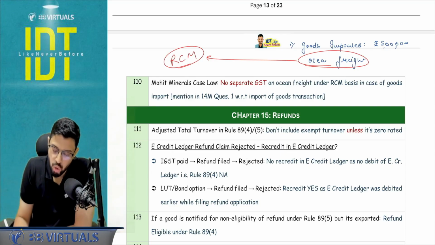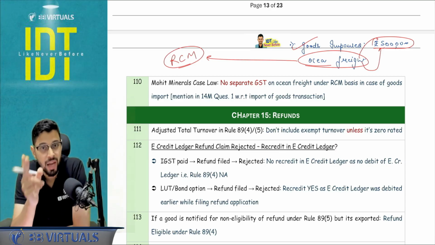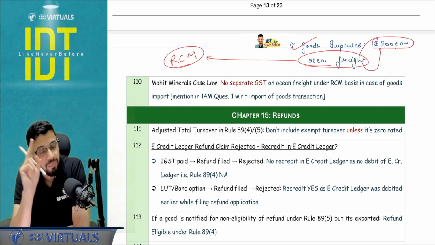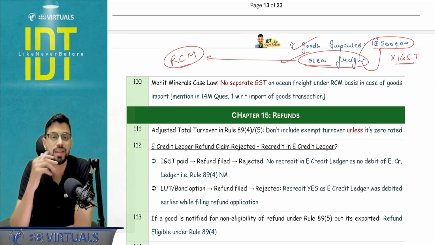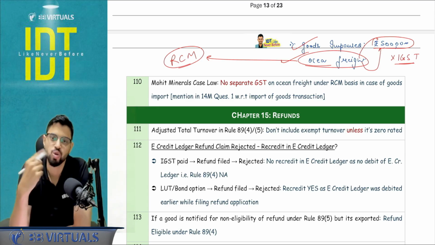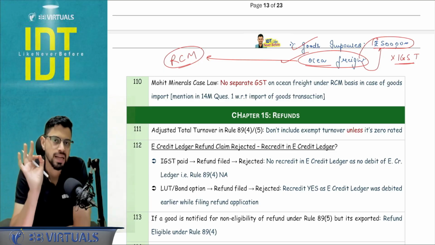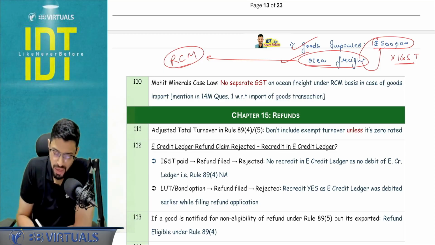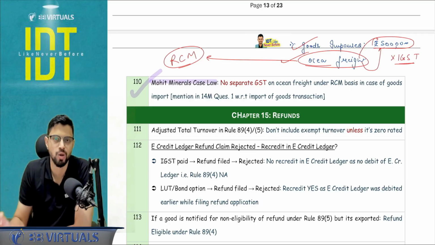Why? Because this ocean freight is going to be a part of this 5 lakh. When they are giving me the value, I'm assuming it is already taken in the part of 5 lakh, because when we do the import of goods, we put the assessable value. That assessable value includes the ocean freight. The freight will be a part of the assessable value on which I'm going to be paying my IGST share. So again, why should I take this under GST? Why should I consider it an import of service separately and again pay GST on that? So that is wrong, right? It will lead to double taxation. This was clarified in the case law of Supreme Court, that is Mohit Minerals case law. Okay, so that you need to remember. I want you to just quote that in the note if possible. Okay, that will prove to the examiner that you know this particular case law and you will get the marks.